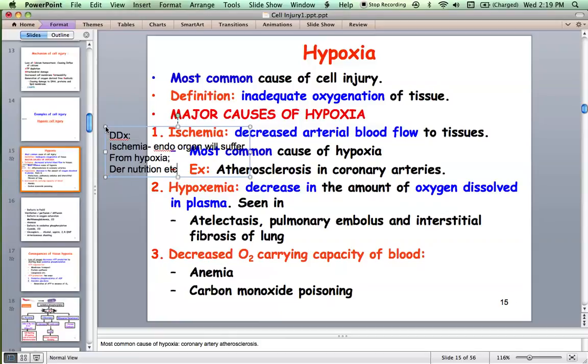So this is ischemia. Whereas hypoxia is inadequate oxygenation. So ischemia is one of the subtypes of hypoxia, or in ischemia you may encounter hypoxia. Now you tell me which is more dangerous, hypoxia or ischemia? Ischemia, common sense, yes.